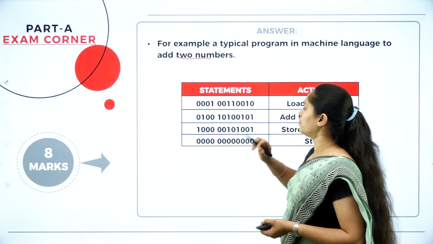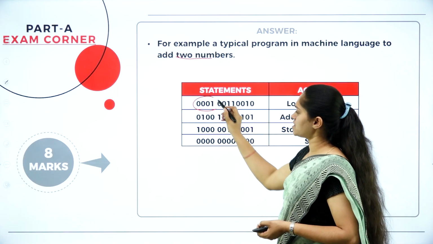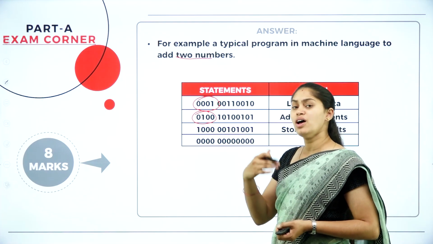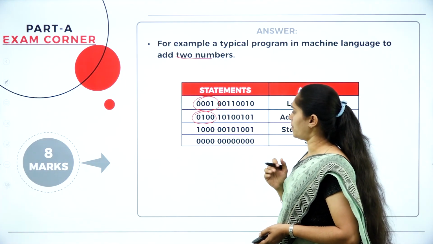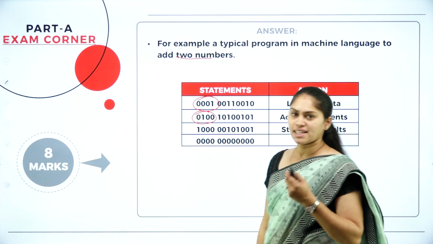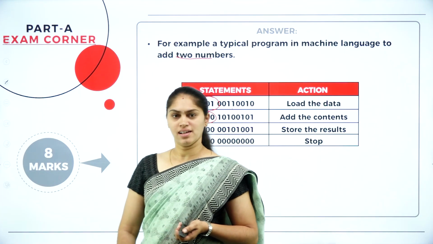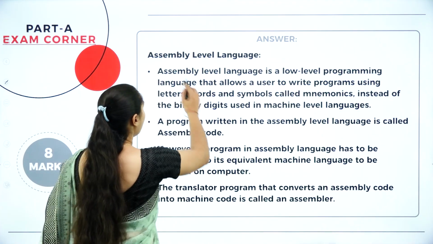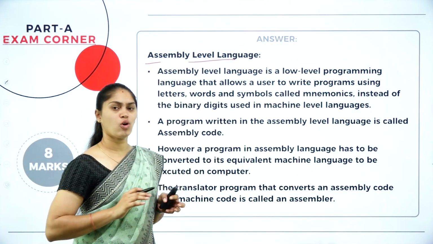Here you can see one example. In order to add two numbers, we have this one. The first 4 bits represent the opcode. Next is the operand. You can see the example of this machine level language. After this, what we have is assembly level language, which comes under low level itself.